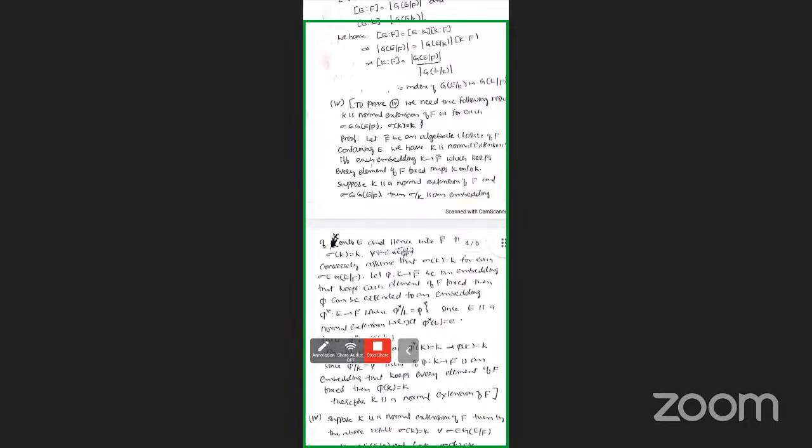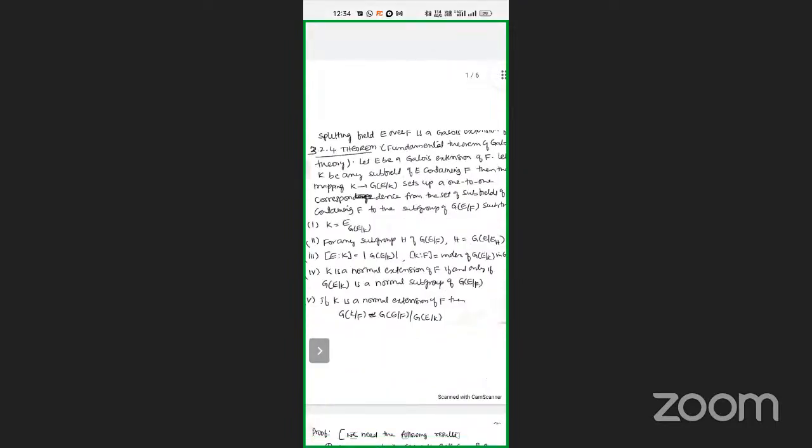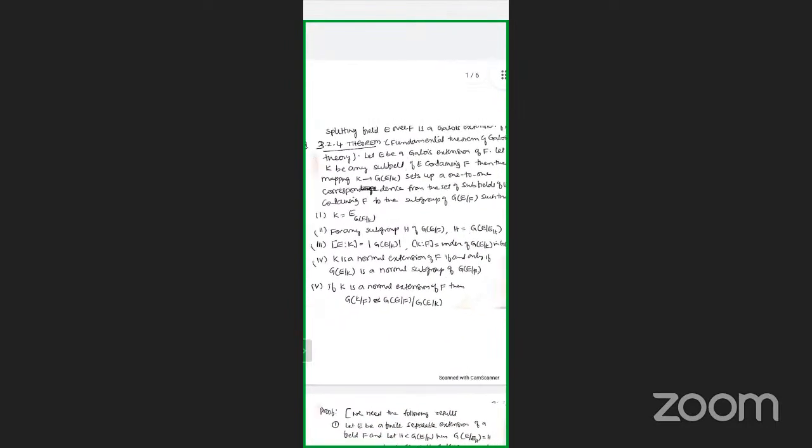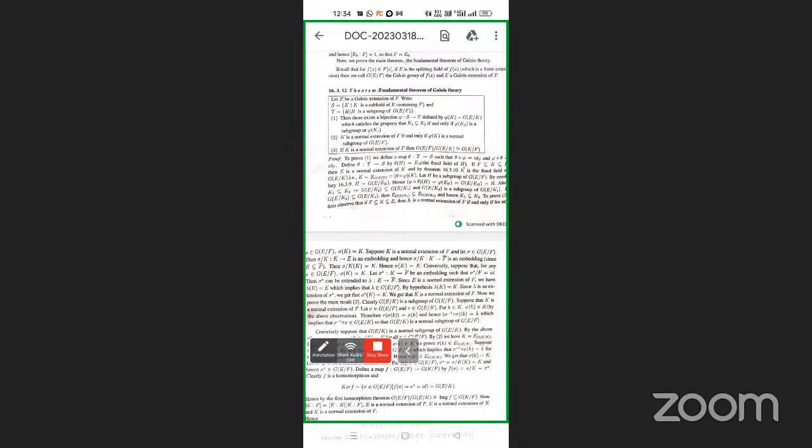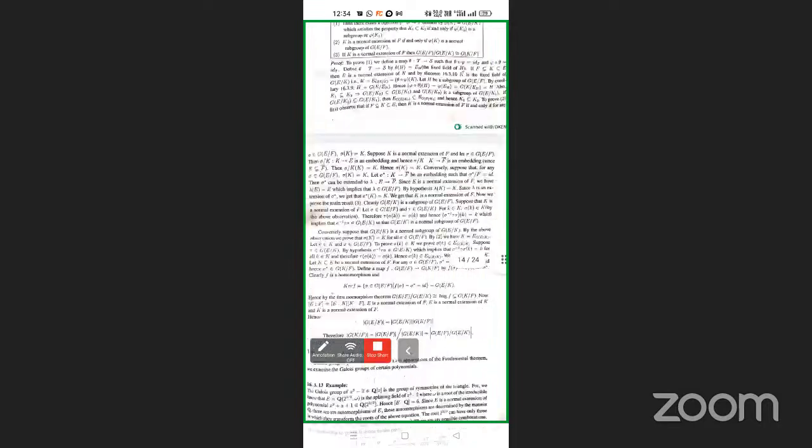Hence by the above result, K is a normal extension of F. So this is the fundamental theorem of Galois theory, theorem 16.3.12. State and prove the fundamental theorem of Galois theory. This is a very, very important theorem.